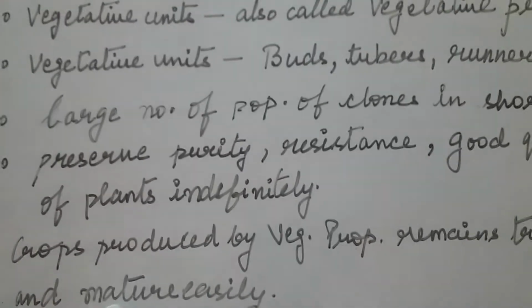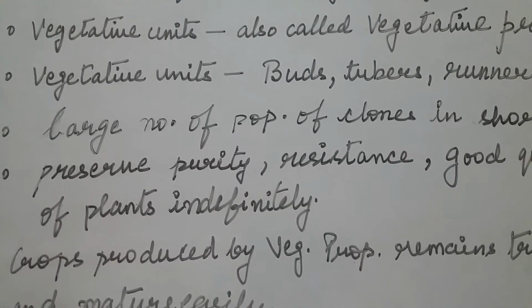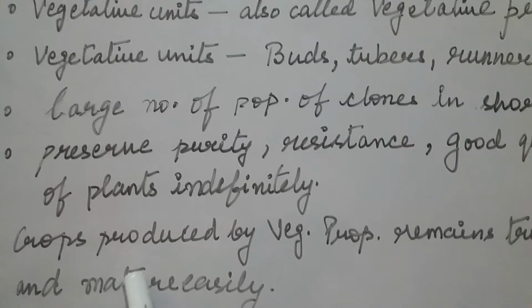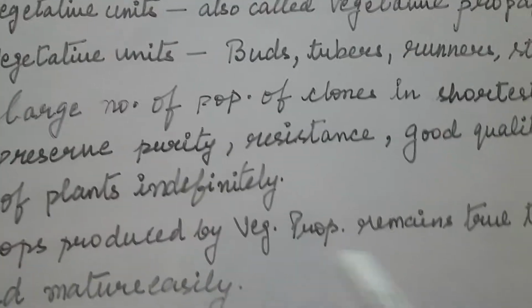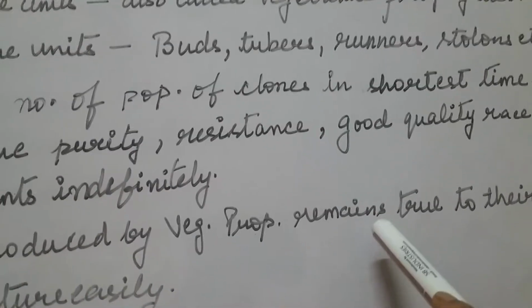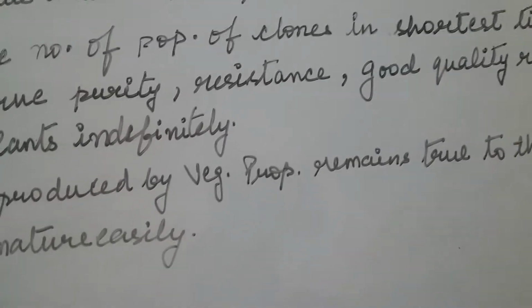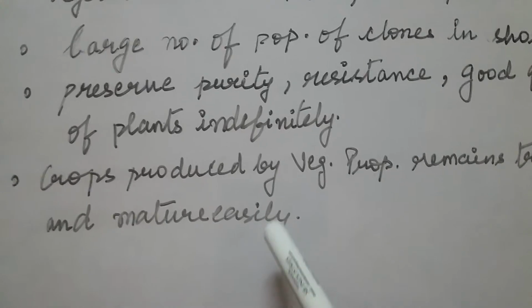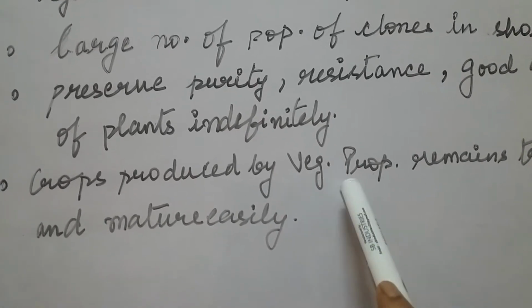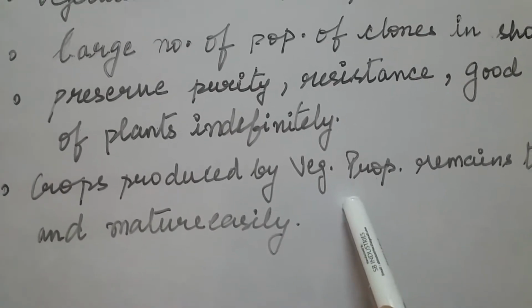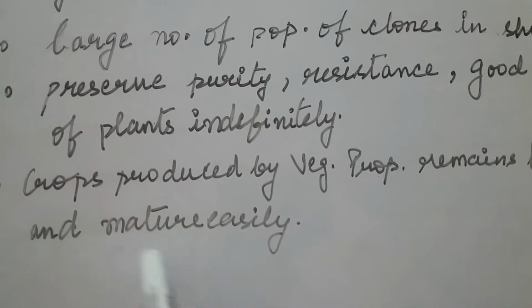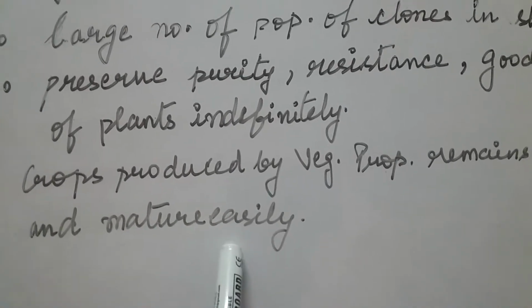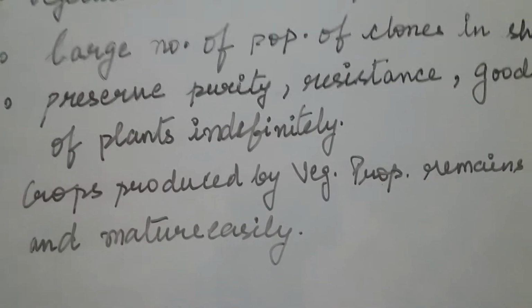Another thing we can have in vegetative reproduction is that crops produced by vegetative reproduction remain true to their originality and to their parent organism, and these crops have the tendency to mature as easily as the parent.